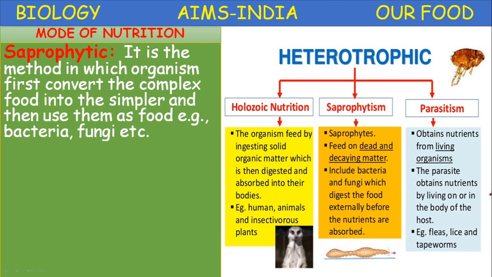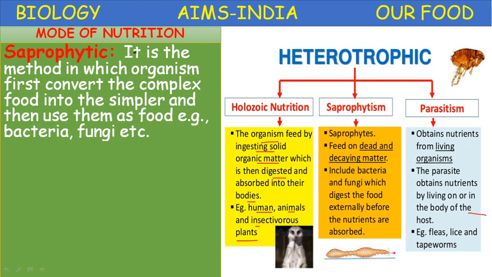Once again, holozoic nutrition: the organism feeds by ingesting solid organic matter, which is then digested and absorbed into their bodies. Example, human, animals and insectivorous plants. The animals are organisms which feed on solid particulate food materials. It is called holozoic nutrition.